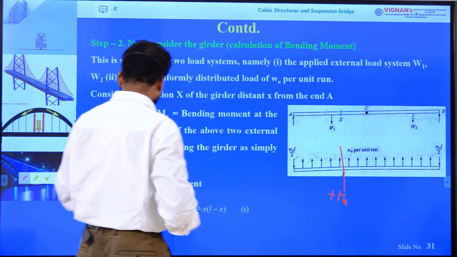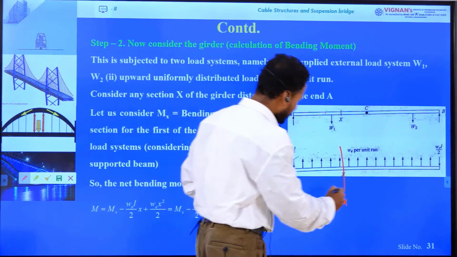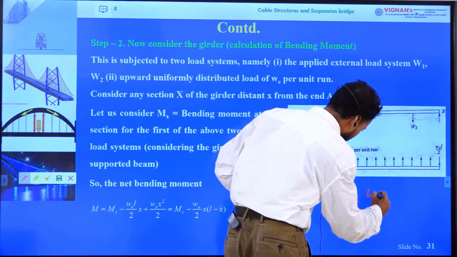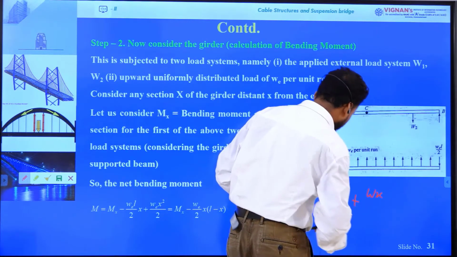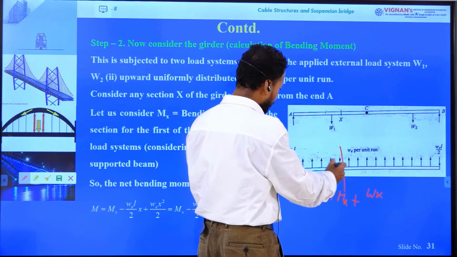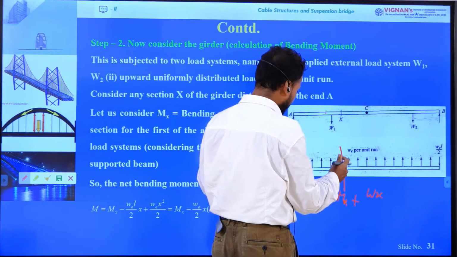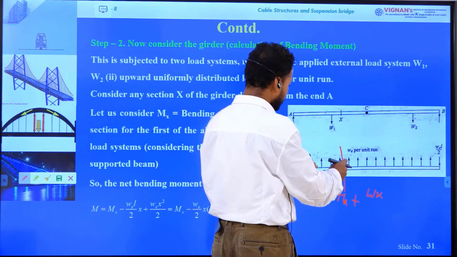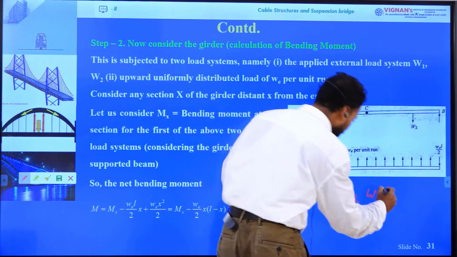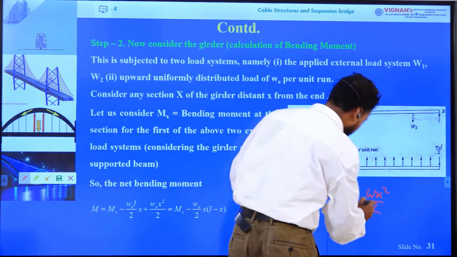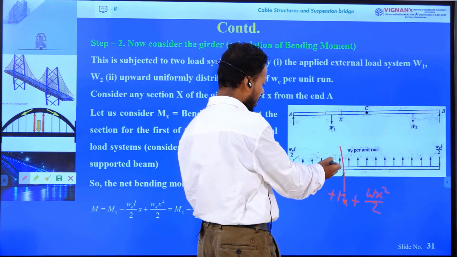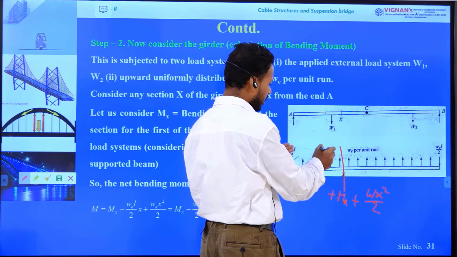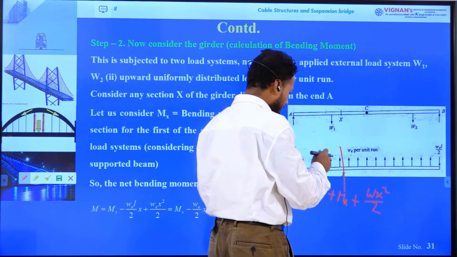So due to UDL the bending moment will be positive: plus W into x, since the load intensity is W acting over length x, and the CG distance is x by 2, so W x square by 2. This is positive because the induced bending moment is sagging.